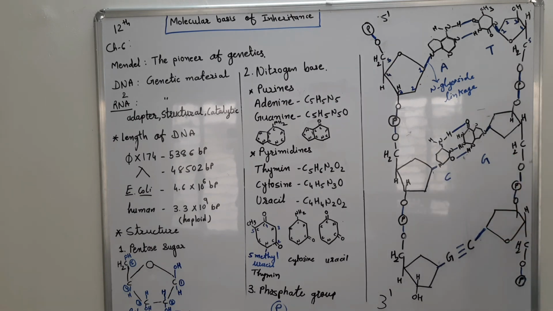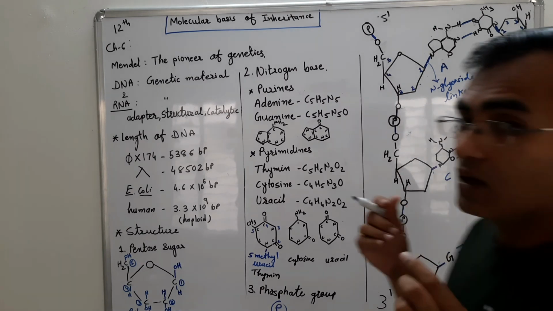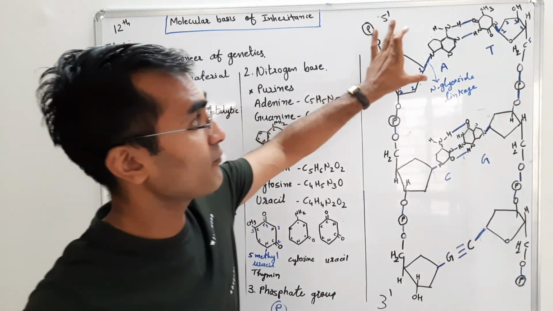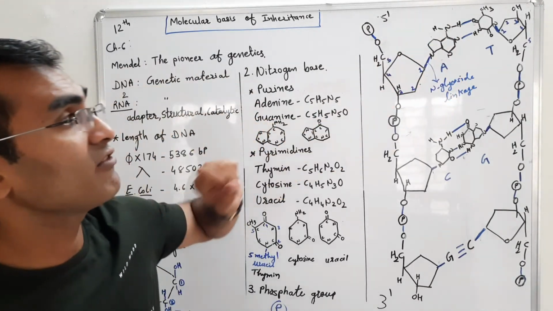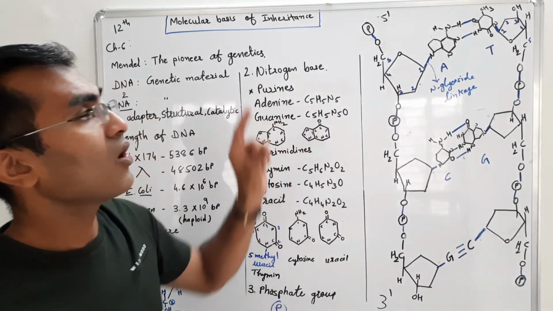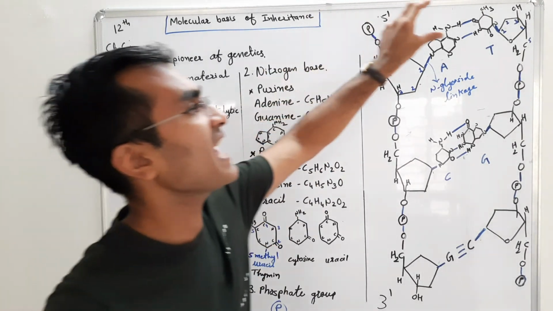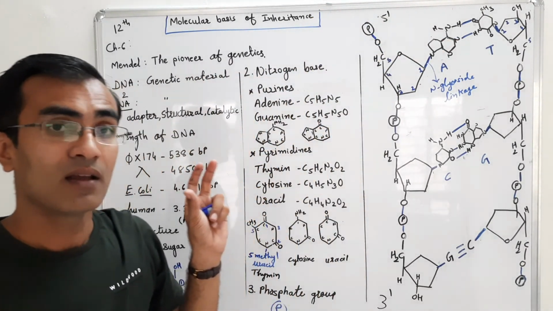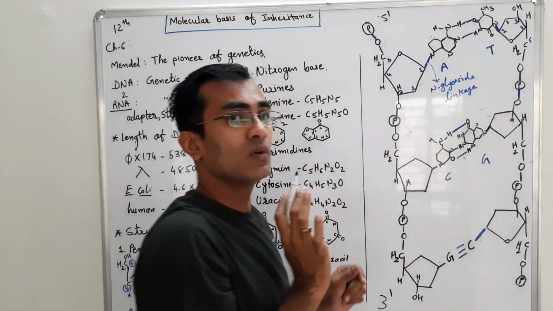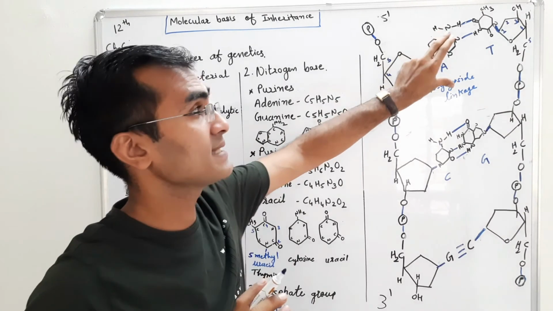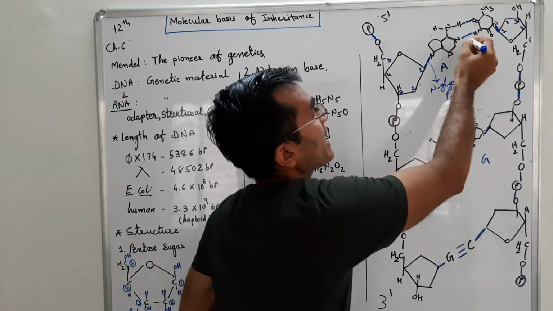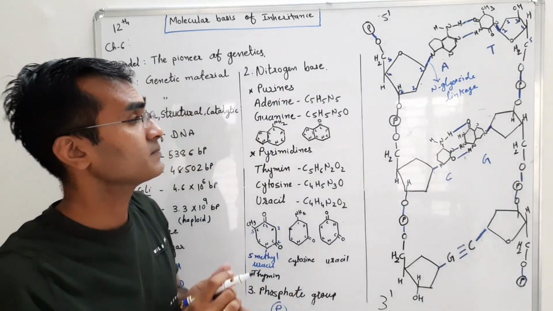Now the important thing over here is that when adenine is bound, in front of adenine there will be a binding of thymine. So adenine will always make a pair with thymine, and there will be two bonds, which we can say are hydrogen bonds. Okay, so there will be hydrogen bonds over here.